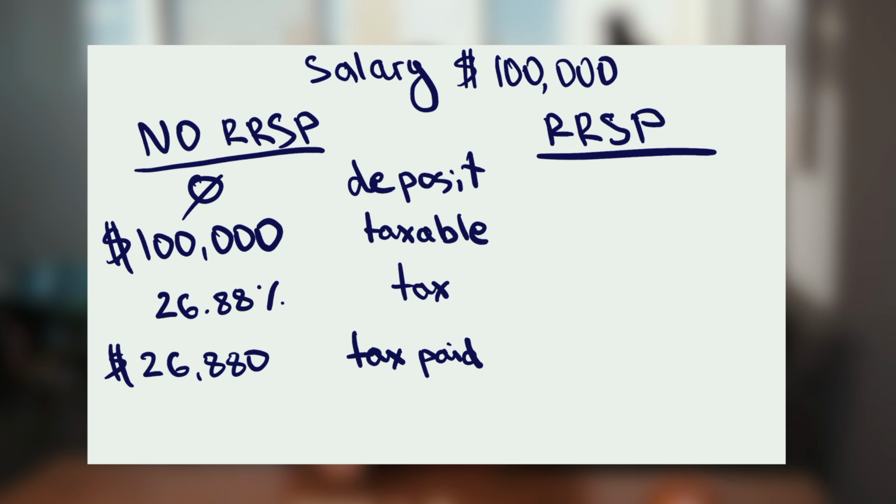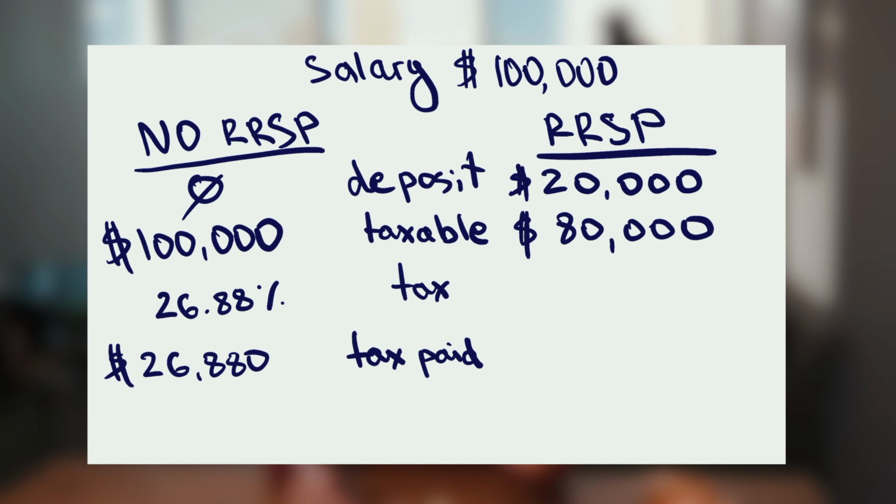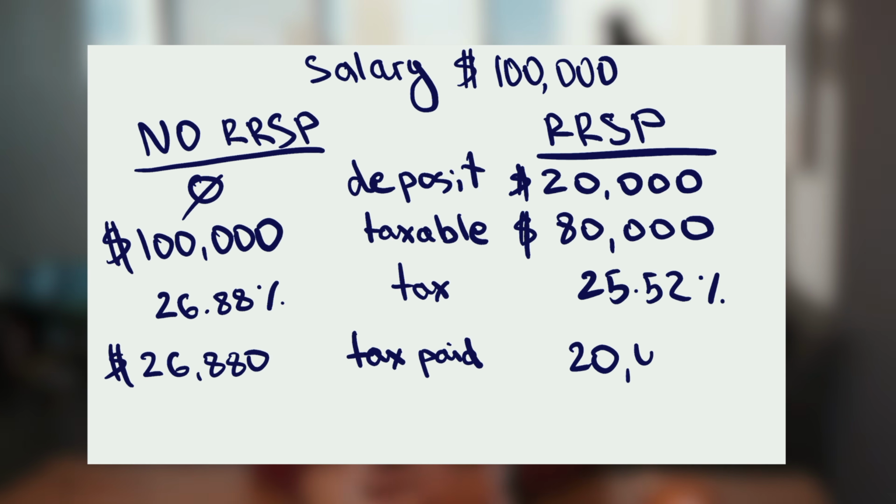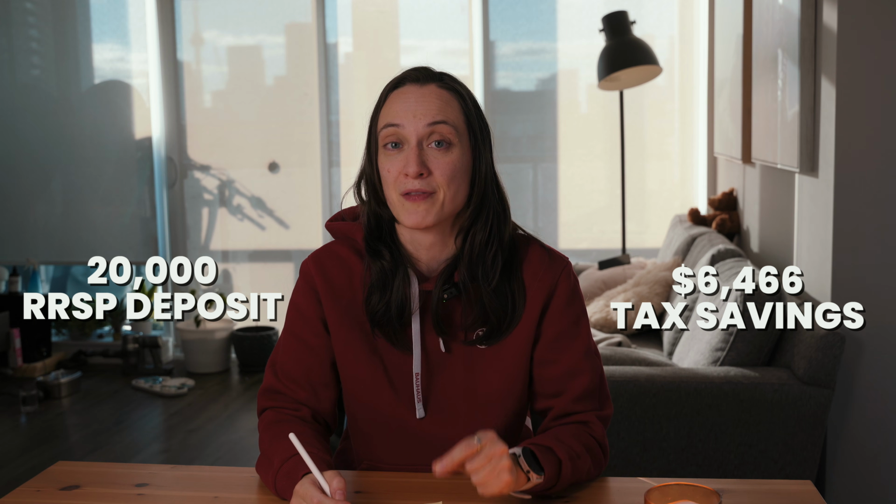If you decide to make contributions to your RRSP account within that same year, let's say you decide to put $20,000 in the RRSP, this amount is deducted from your total taxable income, so your taxable income becomes $80,000 after the RRSP contribution. This lowers your average tax rate to 25.5%. In this case, your expected tax paid is just above $20,000. This means that putting $20,000 aside in your RRSP delays the income tax you pay on that portion of income to the future and lowers your current tax paid, so you get a nice tax refund from the government in the following year when you do your taxes.